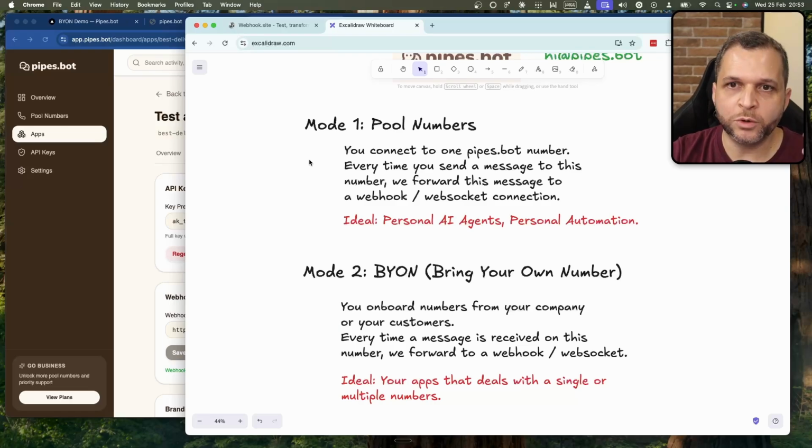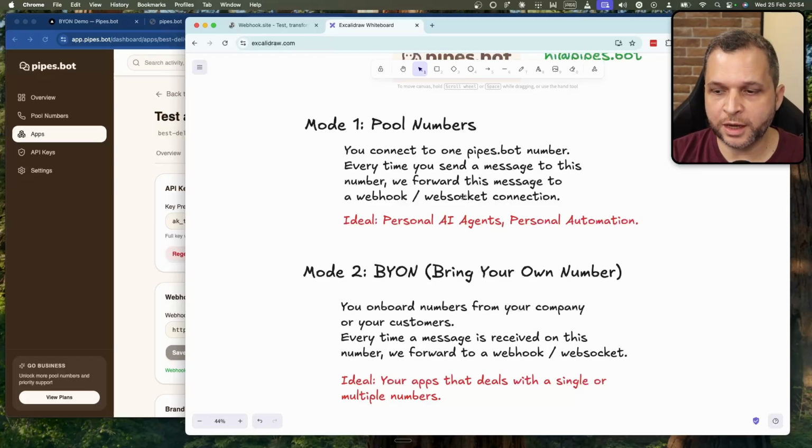And this is nice because we already have in beta a way of connecting to your OpenClaw. So you can receive your message on your OpenClaw installation using WebSocket. So it's not going to open a port or anything like this. And it's nice because we support media and all the types that the WhatsApp official API supports as well. So this is the first way of using Pipes.bot.